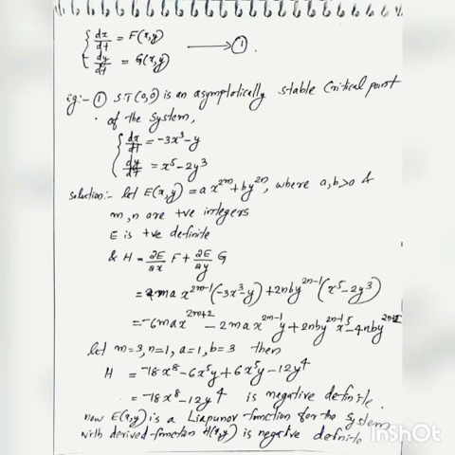Substituting here, that is into F, -3x^3 - y, plus ∂E/∂y, the derivative of E with respect to y, that is equal to 2n b y^(2n-1) into g, that is x^5 - 2y^3.